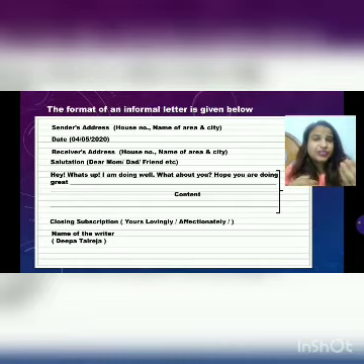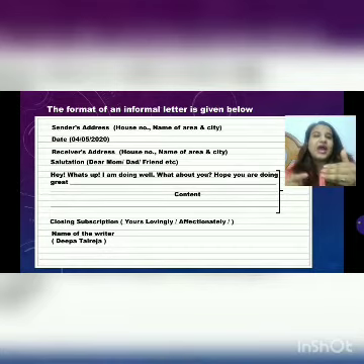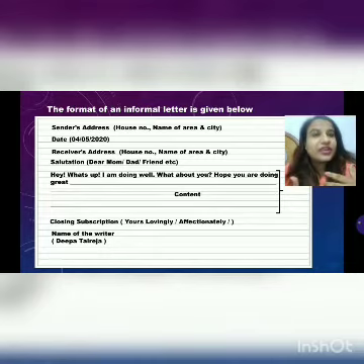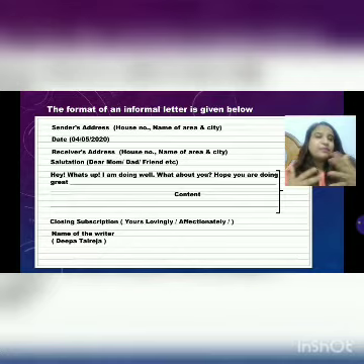After writing the date, you will leave one line and write the receiver's address. Who is the receiver? The person you are writing the letter to is the receiver. Again, the address format will be the same: house number, area, and then city in 3 lines. After that, you leave one line and write a salutation. Salutation means greeting. Dear mom, dad, friend, uncle, aunt, whomever you are writing to. You will use the term dear, and then denote that person with the relation you have with them, or simply, if you are writing to your friend, you will write the name of the friend there.